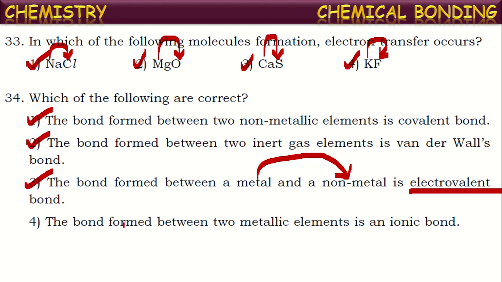Next one, the bond formed between two metallic elements is an ionic bond. See once again, the bond formed between two metallic elements. Between the metal atoms, the bond formed will be metallic bond, but not ionic bond. Ionic bond is formed between metal and non-metal, but not between metal atoms. So this is incorrect. So only these three are correct answers.